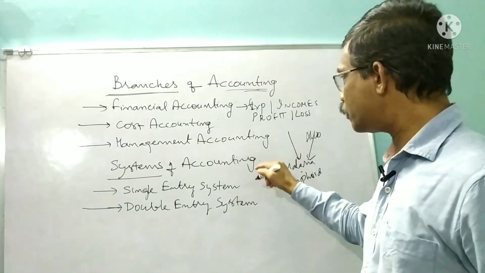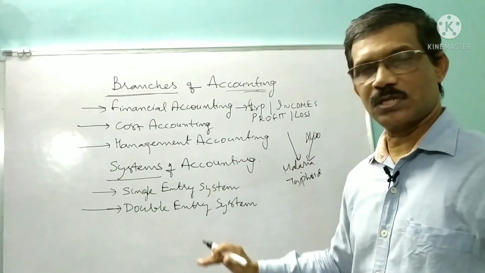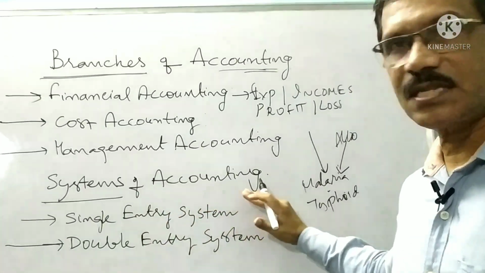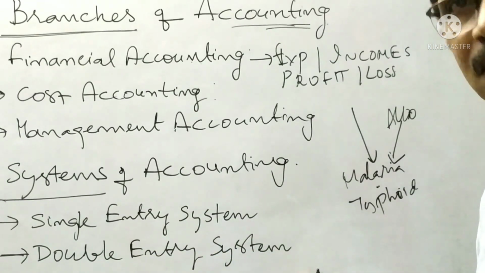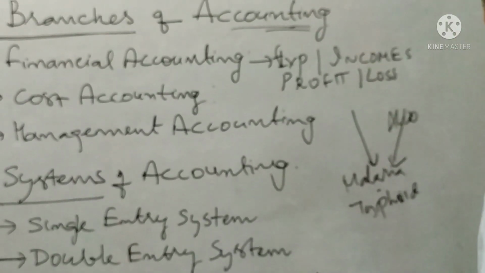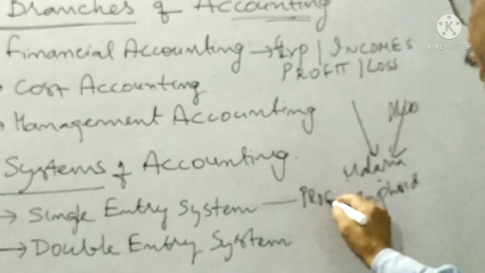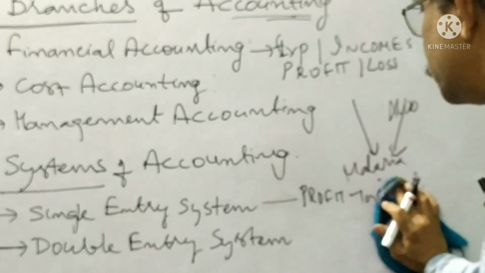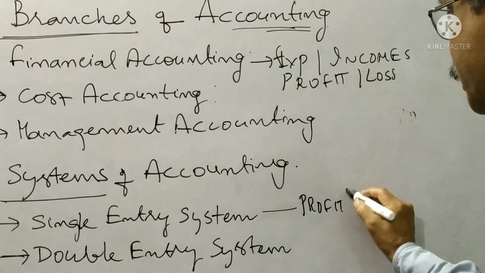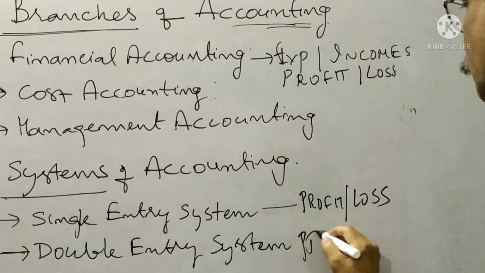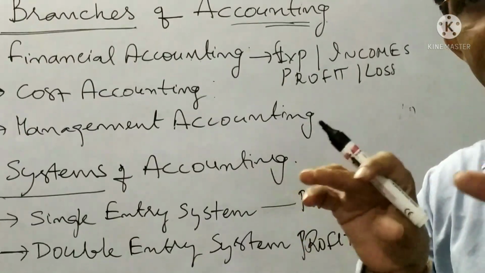Similarly, in order to calculate profit or loss, there are different approaches. One approach is known as single entry system. This is an approach to calculate profit or loss. Another approach, double entry system. So even through single entry system you will calculate profit or loss, and even through double entry system also you will calculate profit or loss. So for the calculation of profit or loss, there are two approaches.